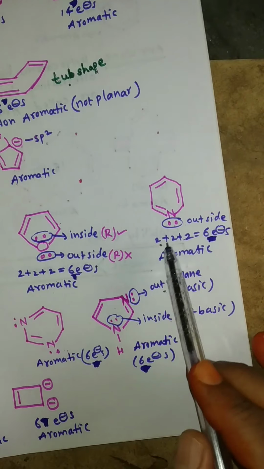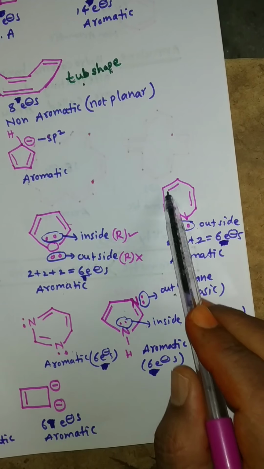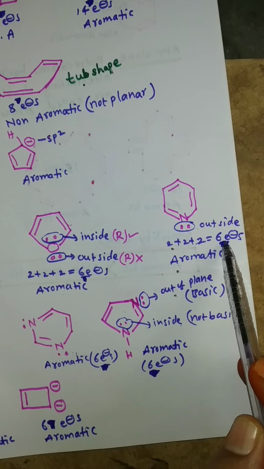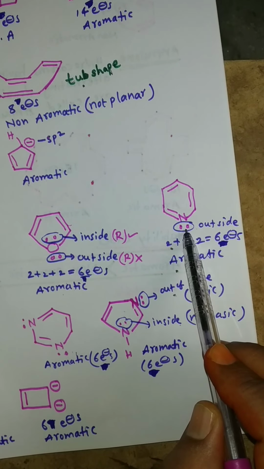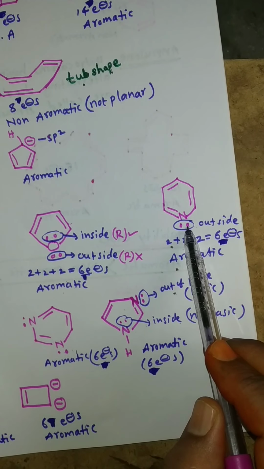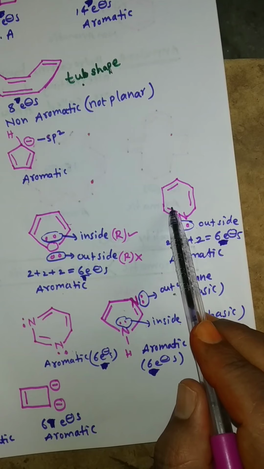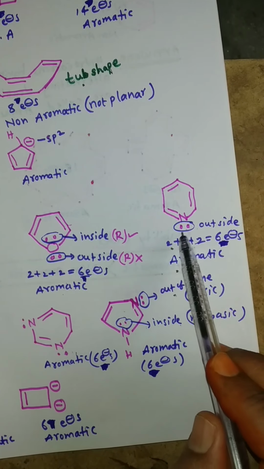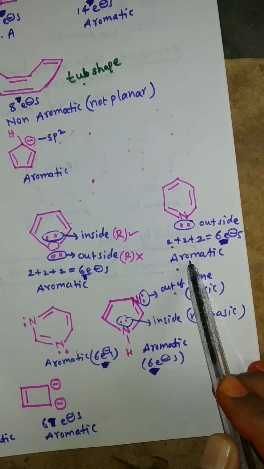Next, pyridine. In this compound, 3 pi bonds, total 6 electrons. But the nitrogen has one lone pair, which is present outside of the plane. So it is not considered. So only 3 pi bonds, total 6 electrons. This compound is aromatic.